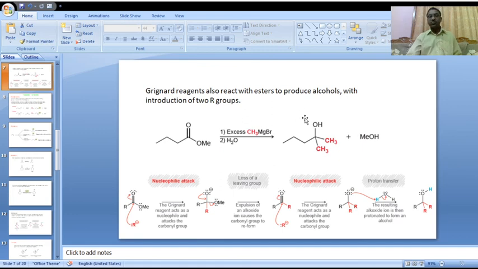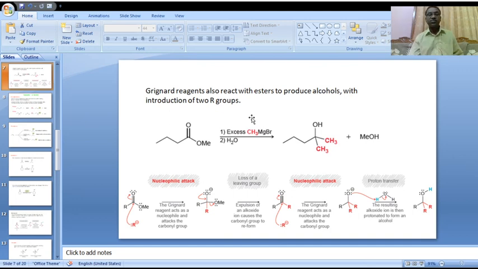Now let us go to another type of reaction. Grignard reagents also react with esters to produce alcohols with the introduction of two alkyl groups at the same time.